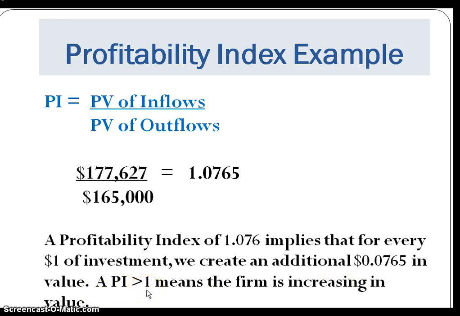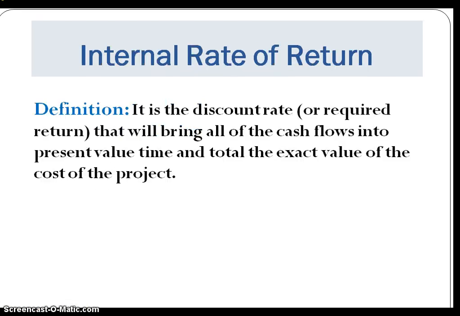Now in this case we only had one project we were looking at, but let's say that we had several projects all with positive NPVs. We would compare the profitability index, and if we could only choose one project, we would choose the one with the highest PI. Lastly, we want to look at internal rate of return, which basically discounts all the cash flows to present value, and rather than looking at a positive net present value, we establish an internal rate of return called a hurdle rate, that we want our projects to generate a rate of return above that particular hurdle rate.